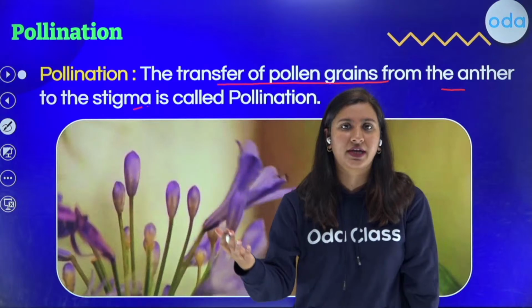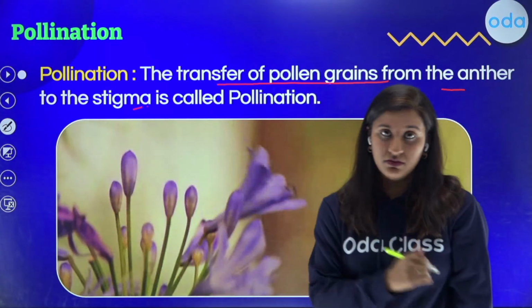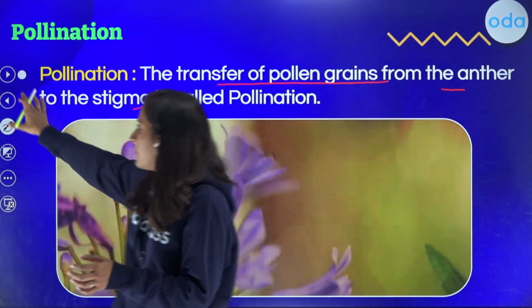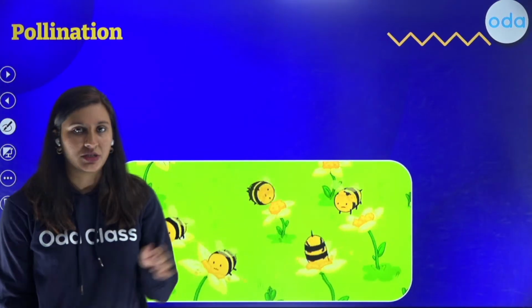There are some other biotic agents also, right? Like bats, they help. There are frugivorous bats, right? So they also help in this process. Okay. Now, what are the two types of pollination?